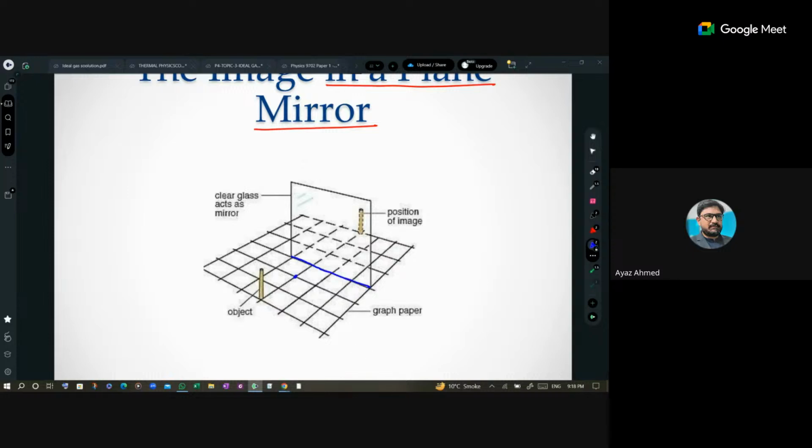If I number these blocks 1, 2, 3, 4, 5, 6, 7, 8, 9, 10, 11 and 12, what will be the numbers of the reflected blocks? 1 will be over here, 4 will be over here, 7 will be over here, 10 will be over here. The second ray is for 2, 5, 8 and 11. And then the last row will appear over here: 3, 6, 9 and 12. Do you people agree with me or not?